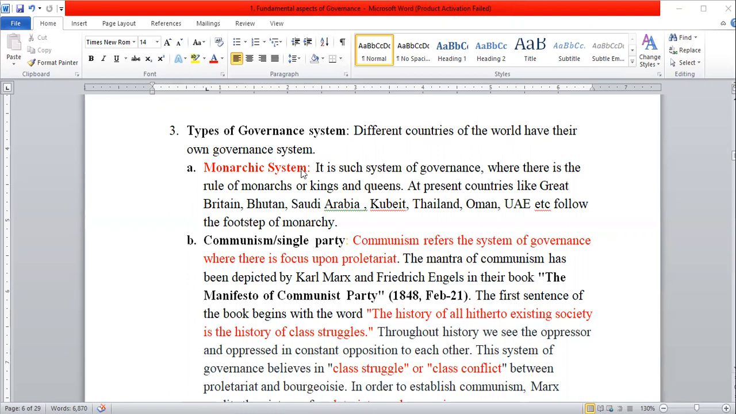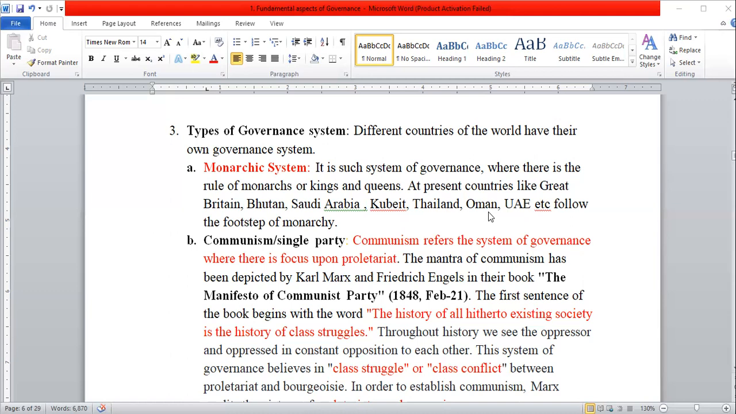The first type of governance system that I'm going to illustrate is the monarchic system. Monarchic system is related to kings and queens. Monarchs means kings and queens. Either there can be kings or queens. So monarchic system is that type of system where there is rule of king and queen. In the present time also, many countries like Great Britain, Bhutan, Saudi Arabia, Kuwait, Thailand, Oman, UAE, etc. follow the footsteps of monarchy. They are in the line of monarchic system.